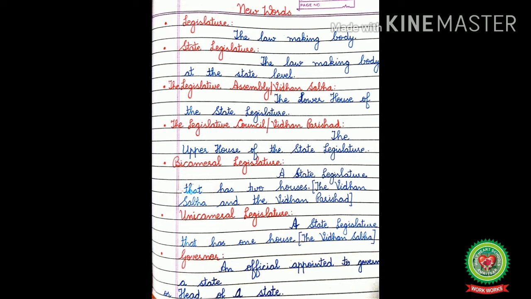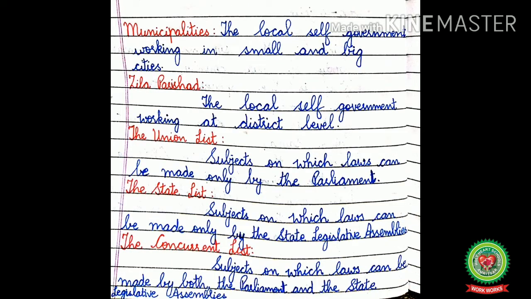Governor, an official appointed to govern a state, or in simple words, head of a state. Municipalities, the local self-government working in small and big cities. Zilla Parishad, the local self-government working at district level. The union list, subjects on which laws can be made only by the parliament. The state list, subjects on which laws can be made only by the state legislative assemblies. The concurrent list, subjects on which laws can be made by both the parliament and the state legislative assemblies.